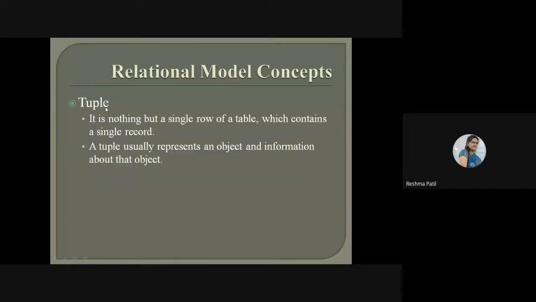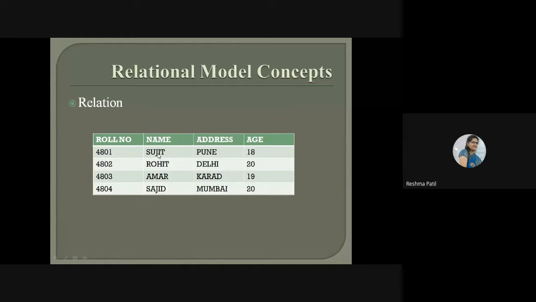Same thing, tuple. It is nothing but a single row of a table which contains a single record of a particular object. A tuple usually represents an object and information about that object. Suppose 4801 is Sujit. So this whole tuple will store the information about this particular object only.